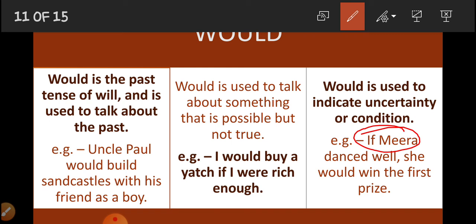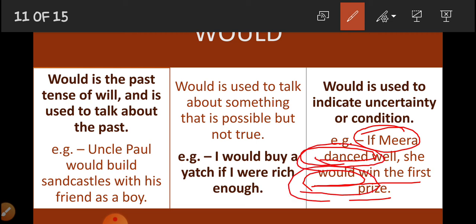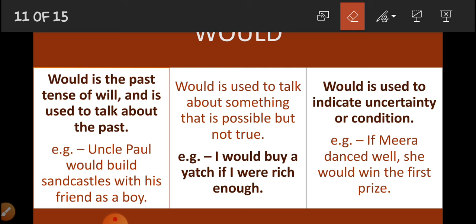If Meera danced well, she would win the prize. Now you should understand that this is an if clause. When the if clause has the past tense, it will be would. If here it were dances, then it would be will. It changes according to the tense, and it is compulsory that the if clause be in present or past tense, and the other clause after the comma should have will or would according to the tense in the if clause. Clear? Hope it is very clear to you.